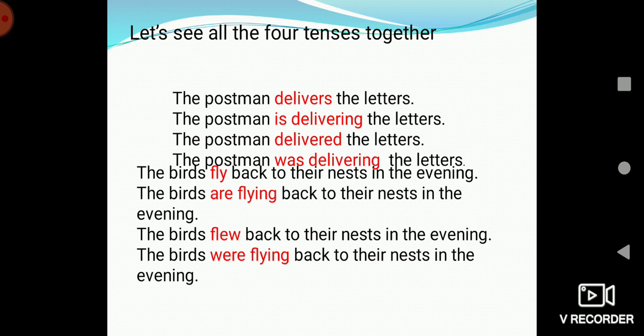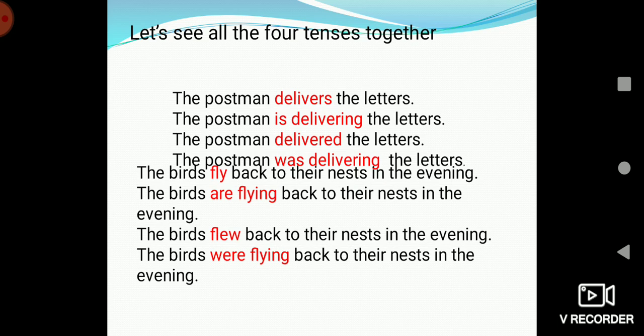This is simple past tense. And the fourth one, the birds were flying back to their nests in the evening. That is past continuous tense. Here fly is an irregular verb because the second form of the word is flew. Fly changes to flew. This is an irregular verb.